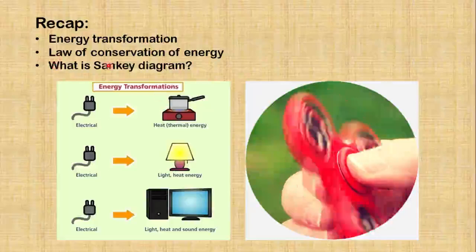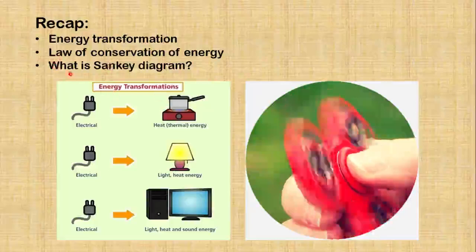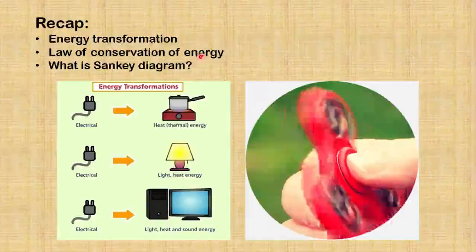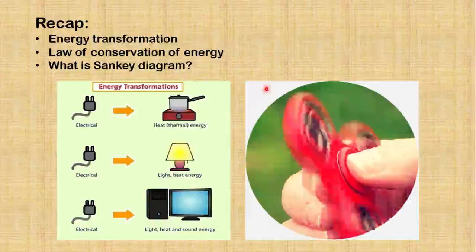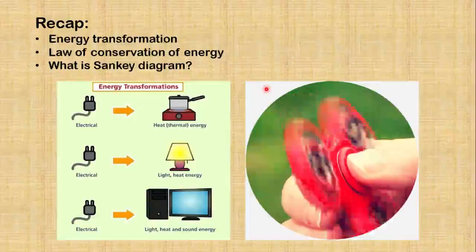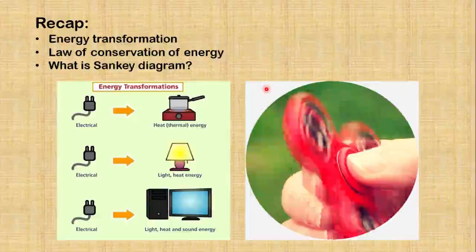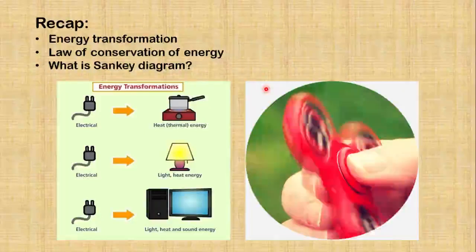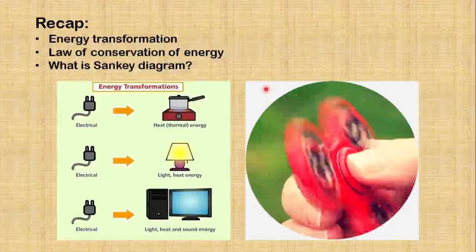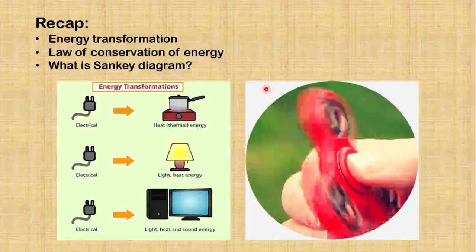Then we have studied a law that energy transformation is according to a law that is named as law of conservation of energy. Recall the example. If you set up a spinner in motion, will it continue its motion forever? Your answer will be no. Then what does it mean? Whether its energy is destroyed? No, its energy is not destroyed, but it has changed its form into another form.